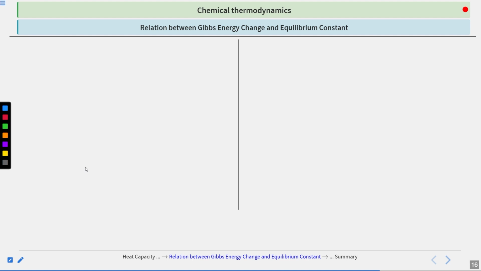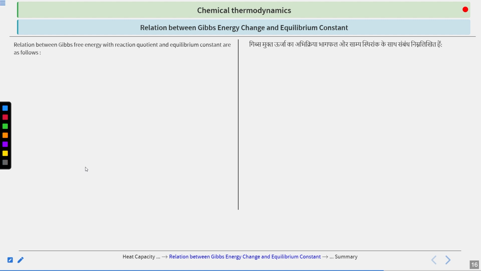Next is the relation between Gibbs free energy and the equilibrium constant. So what is the relation between these two? Very simple. Delta G equals delta G naught plus 2.303 RT log Q, or delta G equals delta G naught plus RT ln Q. Both can be the formula. Where Q is your what? Q is your reaction quotient.